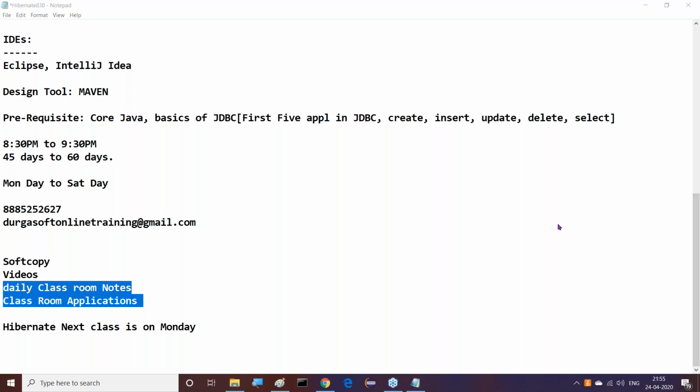Anything else, guys? Definitely, I'm giving you one confidence: at the end of the day, you will be in a position to teach Hibernate to somebody else. I'm sure about it. I'll increase that much confidence in you. Each and every point I will give clarity. At the end of the day, you will be in a position to teach Hibernate to somebody else. I'm sure about it.